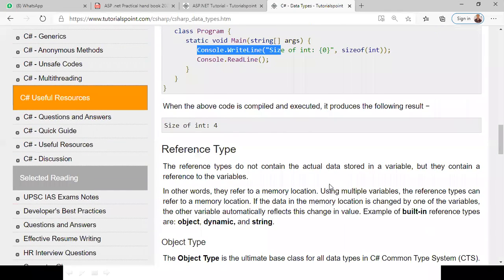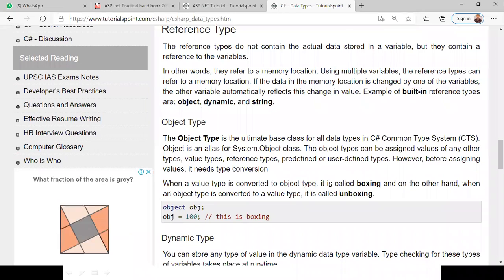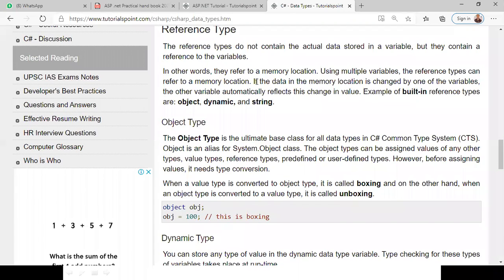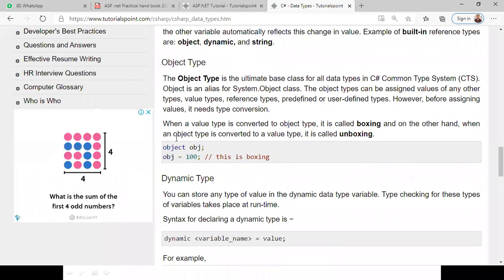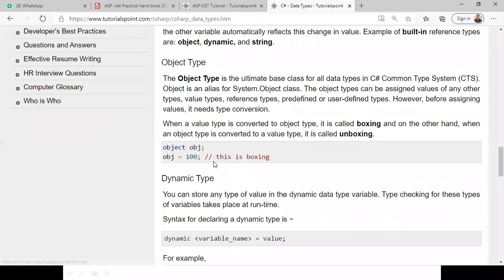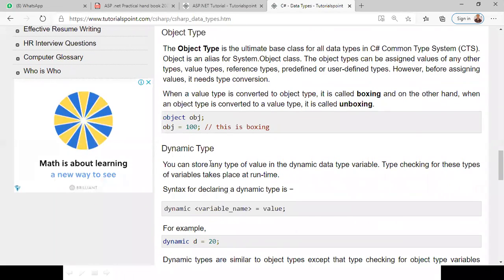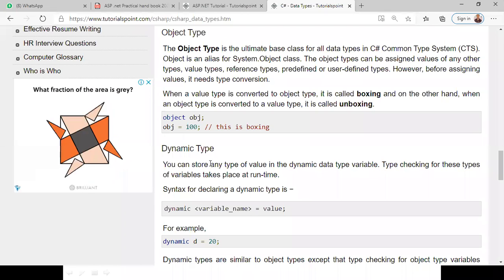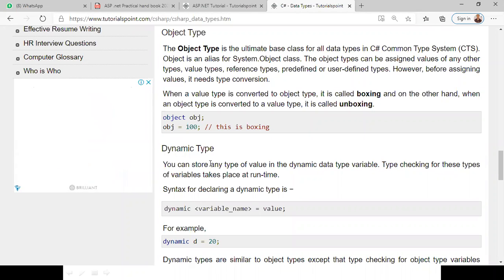Next, reference types. What are reference types? We declare the variable name first and then assign the value. They are object, dynamic, and string. See that now we are declaring the object obj. Obj is equal to 100, so 100 is assigning the value. It is one object, the ultimate base class for all data types. It's the one common type system. एक सबके लिए एक object की value बन गई, जैसे pi value we are declaring, that is 3.14 by default. Got it? Clear about that?